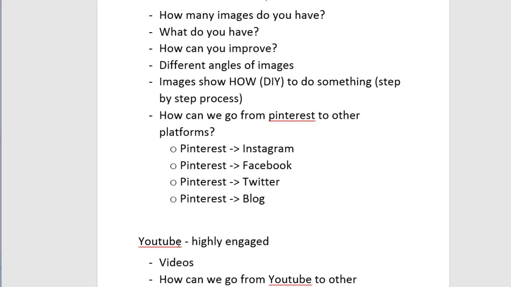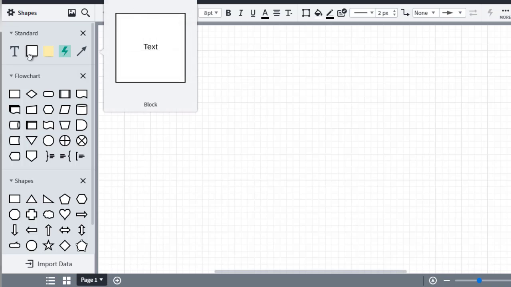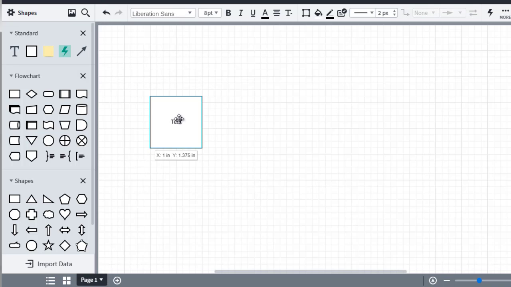So we've got Pinterest. So I'm going to go back over here. Right now I'm using Lucidchart, that's lucidchart.com. This is a site that I use and it is wonderful. I really like it just because I'm a visual, kinesthetic learner. For those of you who don't know, there are 3 different types of learners. Auditory, meaning they prefer to listen. Visual means they prefer to see. And then hands-on, they prefer to actually do it.